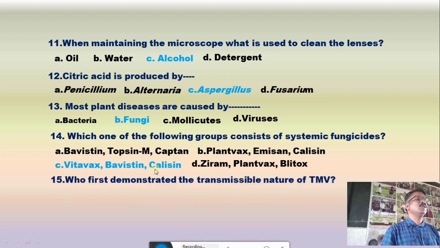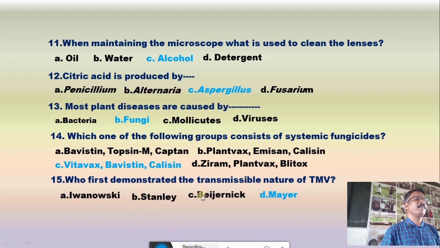Question number 15 is, who first demonstrated the transmissible nature of TMV? Their options are A. Ionescu, B. Stanley, C. Beijerinck, and D. Mayer. The correct answer is Mayer. Now question number 16, rodenticide is the following dash.